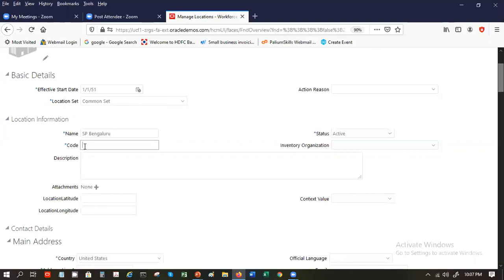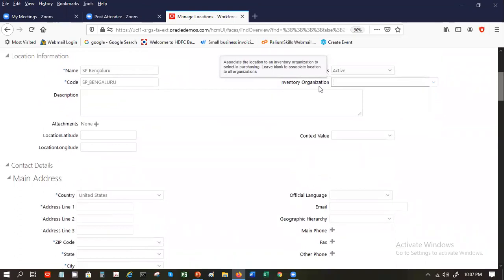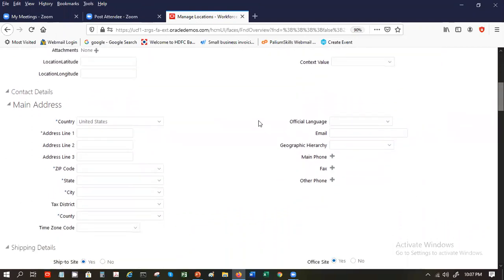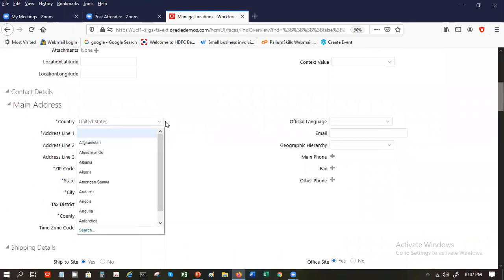In most cases you will find this code getting auto populated. If it is not, you can just type the same one, or you could have a code also. Most companies have a location code that can be used. If this is linked to an inventory where your items are stored, like laptop storage and stuff like that, you can link it to an inventory order, or you can just leave it blank. Whatever is not required, just populate the mandatory ones. Let's say country, India.